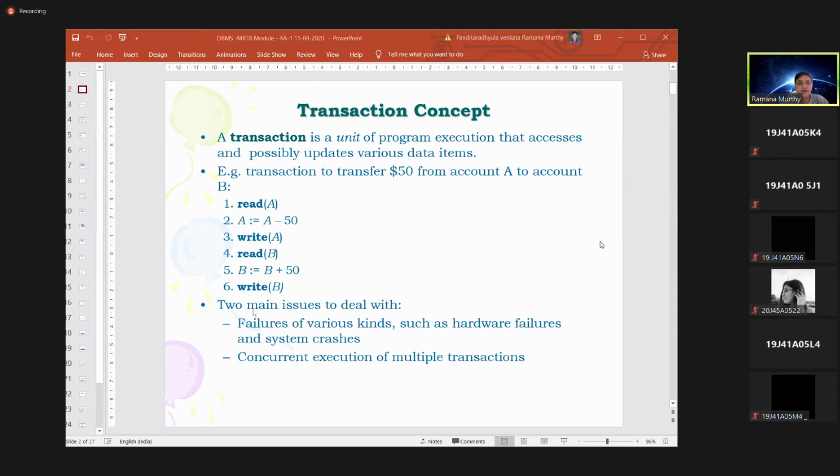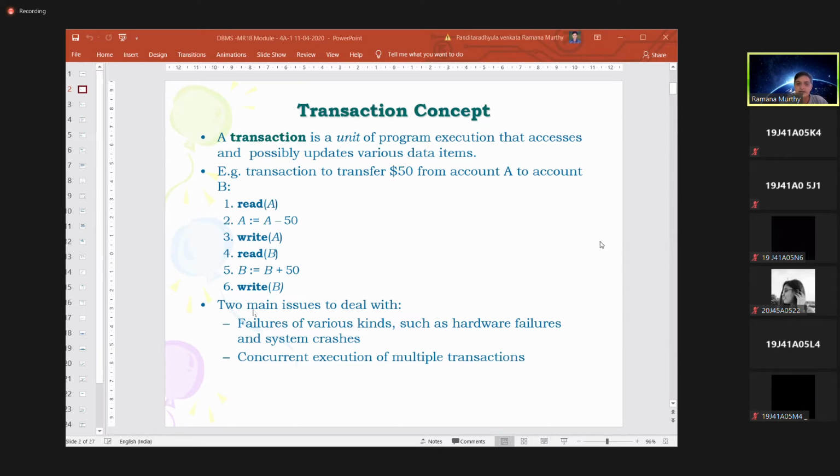Then in the hard disk, account A's information is permanently changed. If you performed only read A and A = A - 50, and suppose write A is not executed successfully, then your modification is only at the RAM end. Your modification is not at the database end, which is at the hard disk.